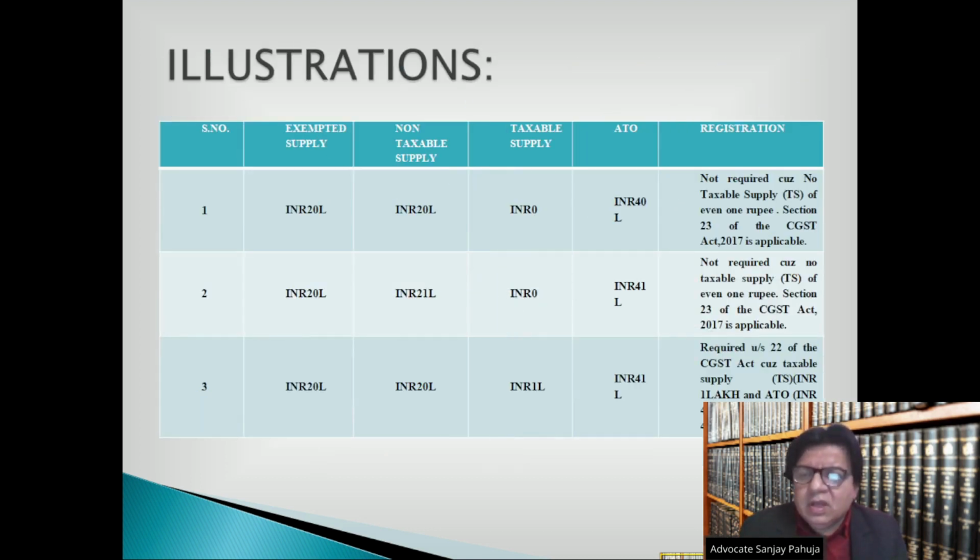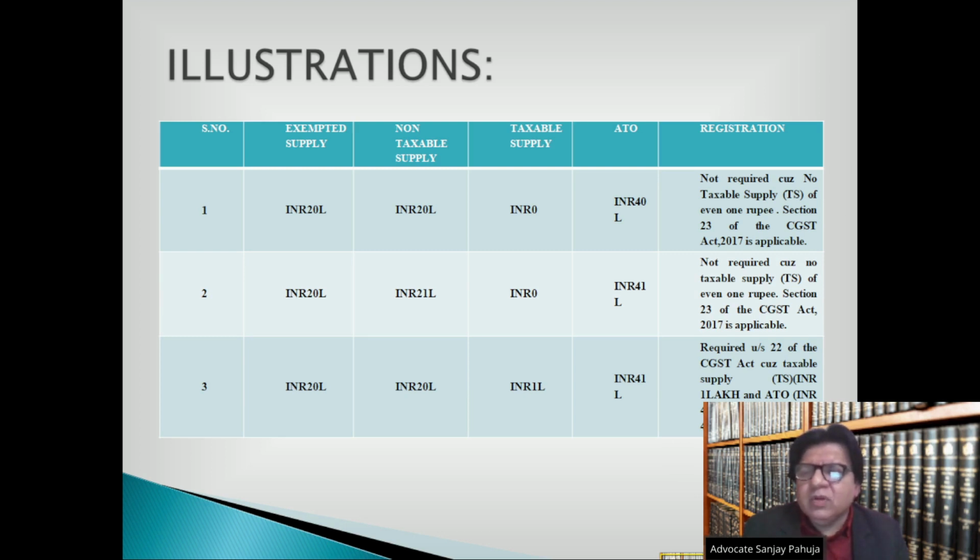Illustrations. Serial number 1. If exempted supply is 20 lakh rupees, non-taxable supply is 20 lakh rupees, and taxable supply is 0 rupees, the ATO amounts to 40 lakh rupees. Here registration is not required because there is no taxable supply, not even 1 rupee. Section 23 of the CGST Act 2017 is applicable.